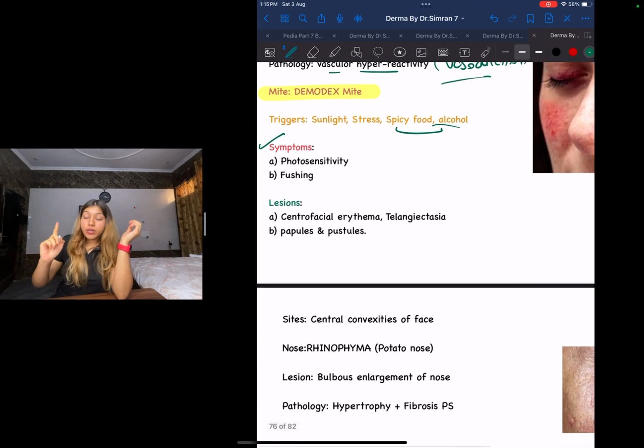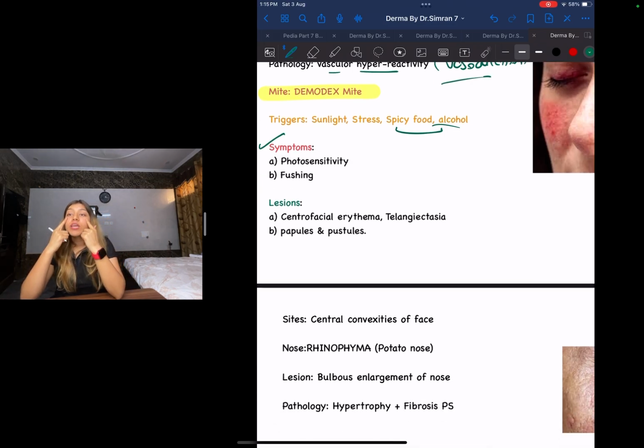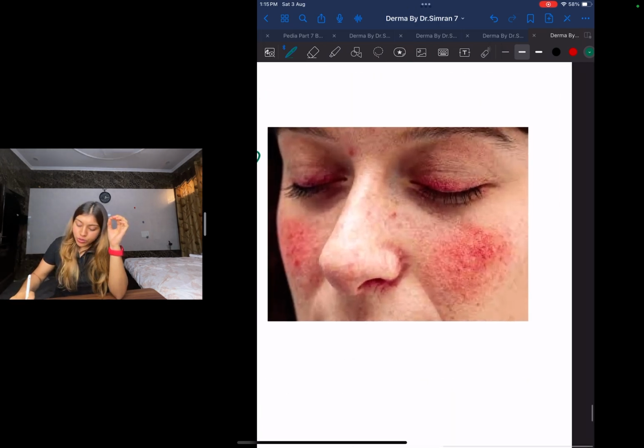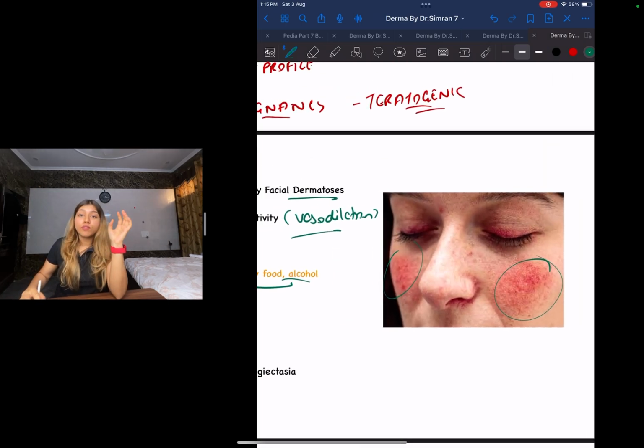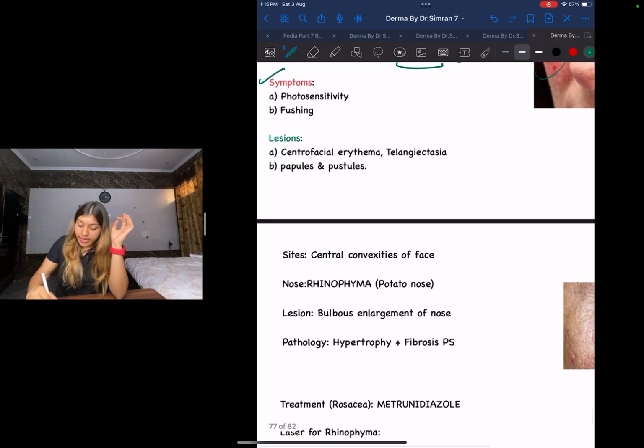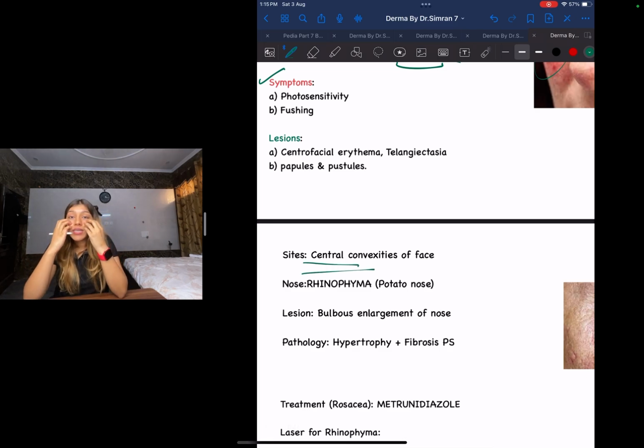What are the different lesions? The lesions that you will be seeing are centrofacial erythema, telangiectasia, multiple papules and pustules. You can see this centrofacial. Where is it going to be? It's going to be on the convexities of your face. This is rosacea. Sites, as I mentioned, central convexities of your face.